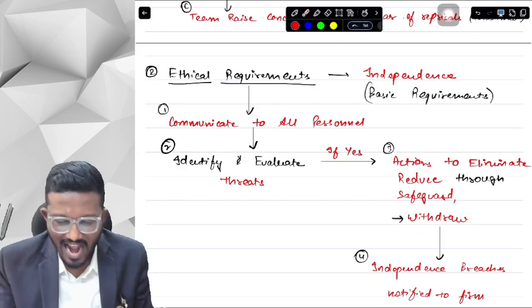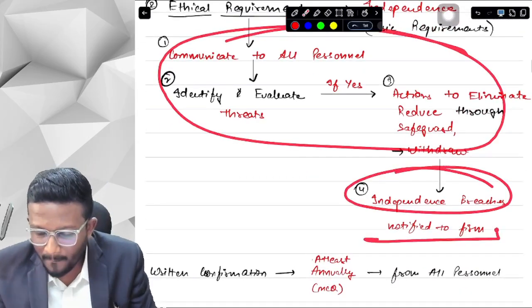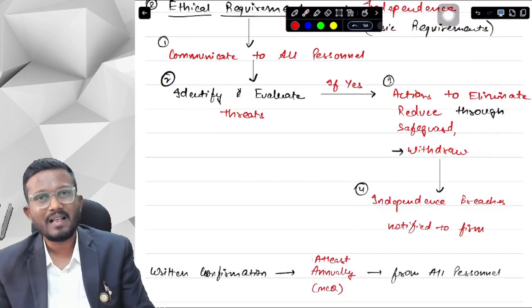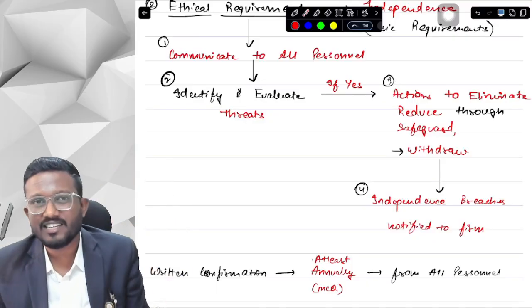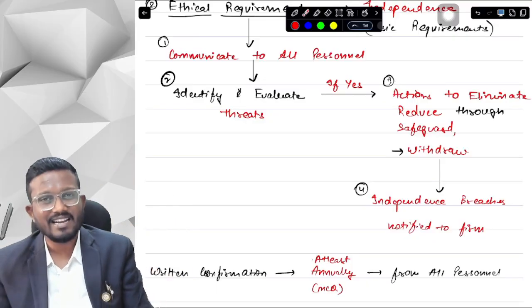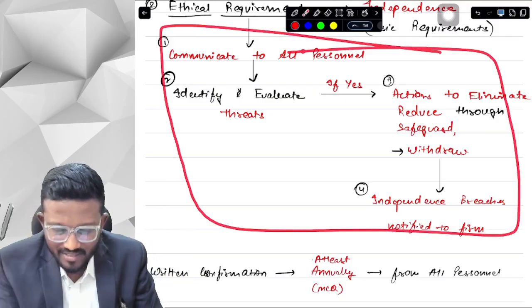Okay, yes sir. Anything about these independence breaches should be promptly notified to the firm. Since this is an audit engagement, the engagement partner should promptly notify everything to the CEO, MP and MD, so that they can take any decisions if they want to. So these are the 4 points that you have to write in your ethical requirements.